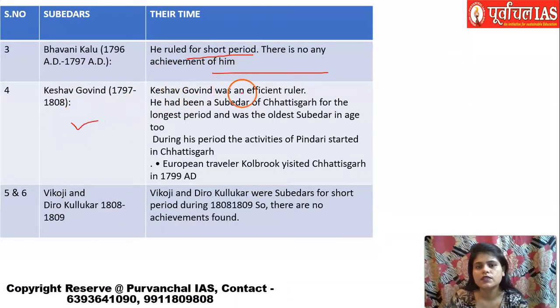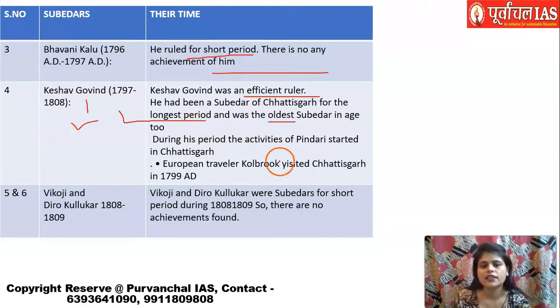Then was Keshav Govind. It is said that he was a very efficient ruler and he was the one who had been appointed for the longest period. So the Subedar for the longest period and oldest in age is Keshav Govind. When he was appointed at that time also, his age was really high and he was there for a longer period of time. And during his time, the activities of the Pindaris started. And Kulbruk, a European traveler, visited Chhattisgarh.